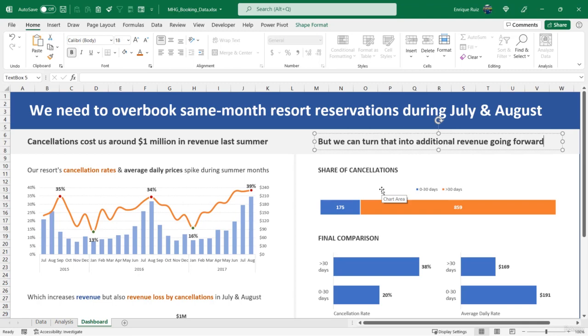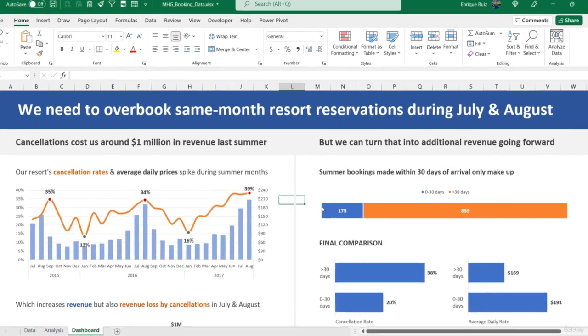So the opportunity is going to come from the bookings with lead times under 30 days. So let's focus there. Let me make some space for myself. So summer bookings made within 30 days of arrival only make up, and I'm just realizing that we don't have the percentage here. Let me see if I can calculate that real quick.